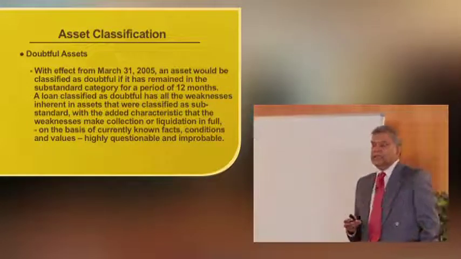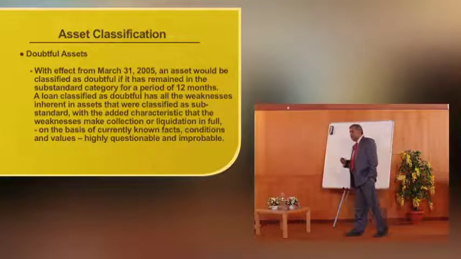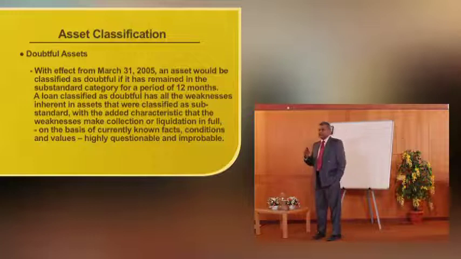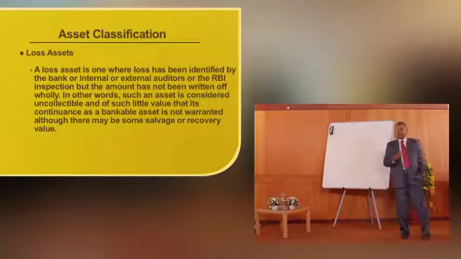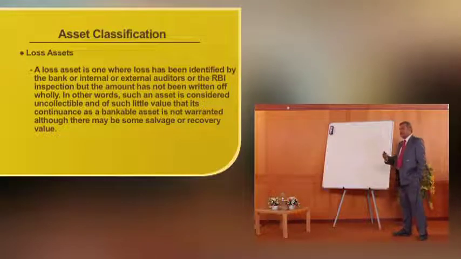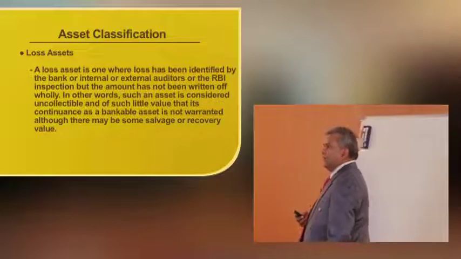It means the health of the borrower or the collateral becomes weak in doubtful assets when compared to the period under which it was parked under substandard assets. So I wait for 12 months in substandard, nothing happens, it moves to the doubtful category.